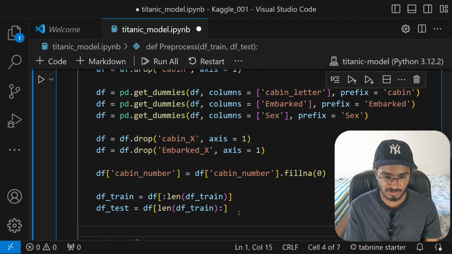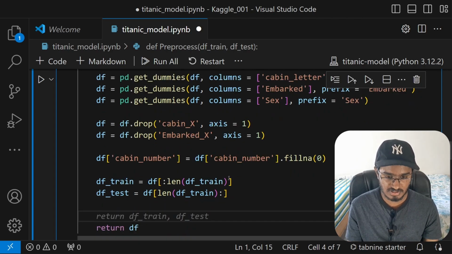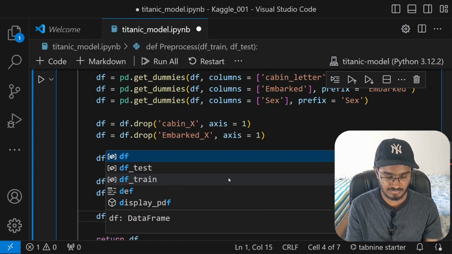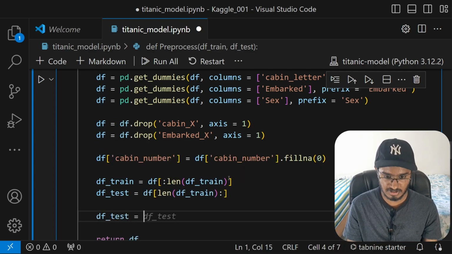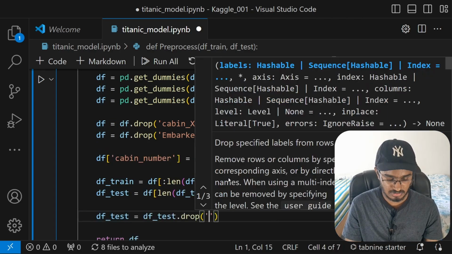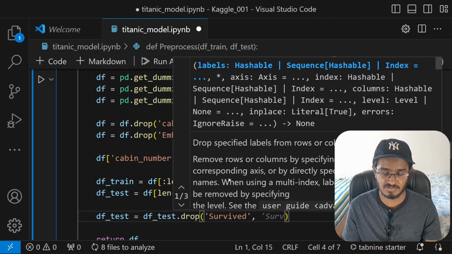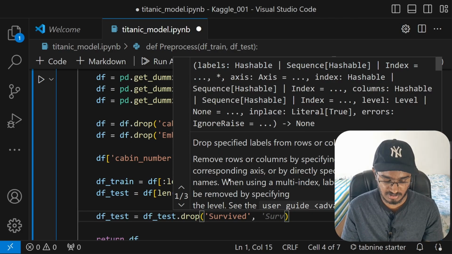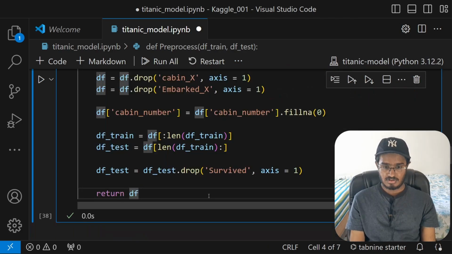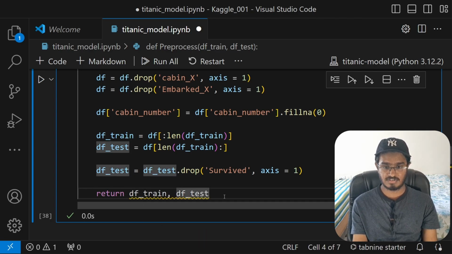And then before returning that, I will drop the column: df test dot drop survived, because we don't need a survived column, it has to be non-initialized, we have to predict on that. Let me mention axis equals 1, like that. Alright, now I'm going to return df train and df test.